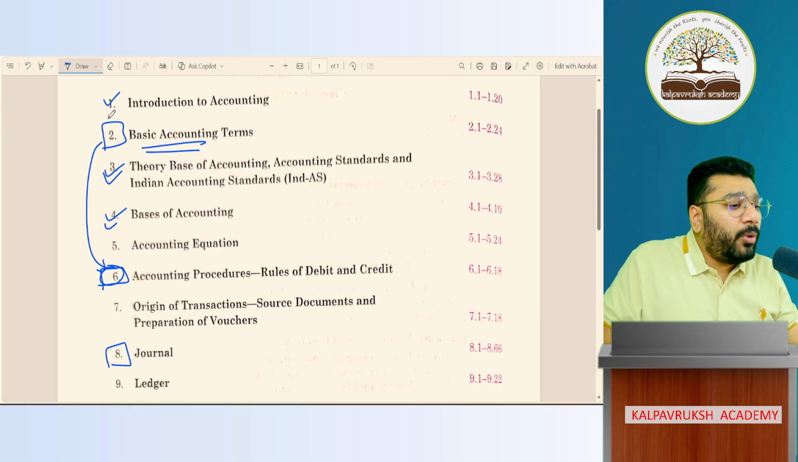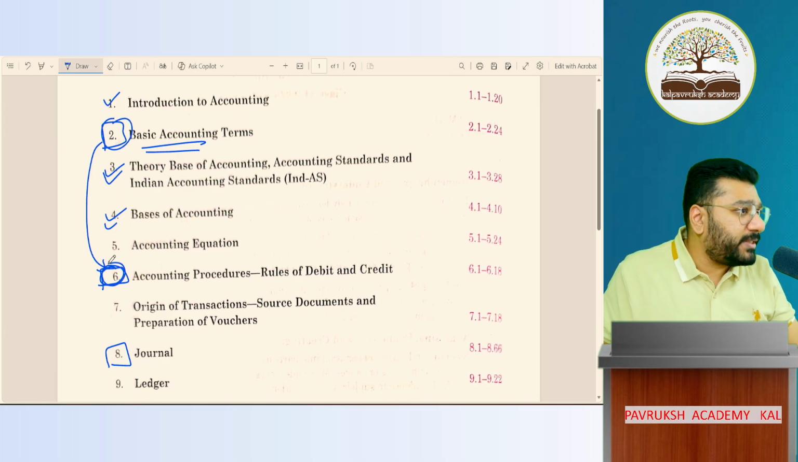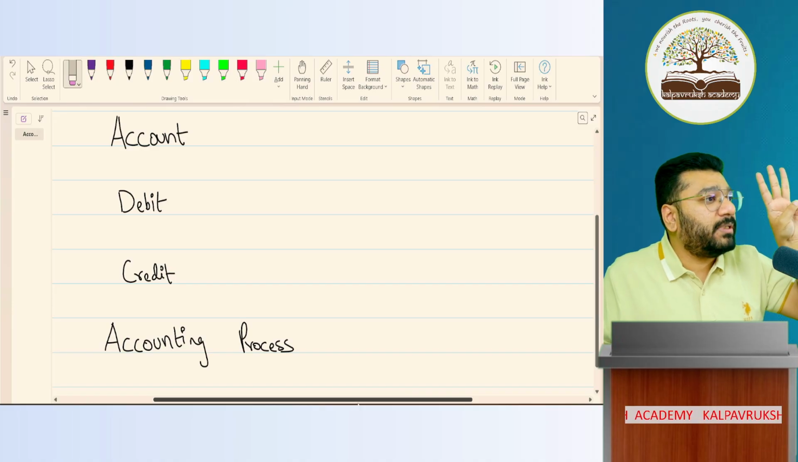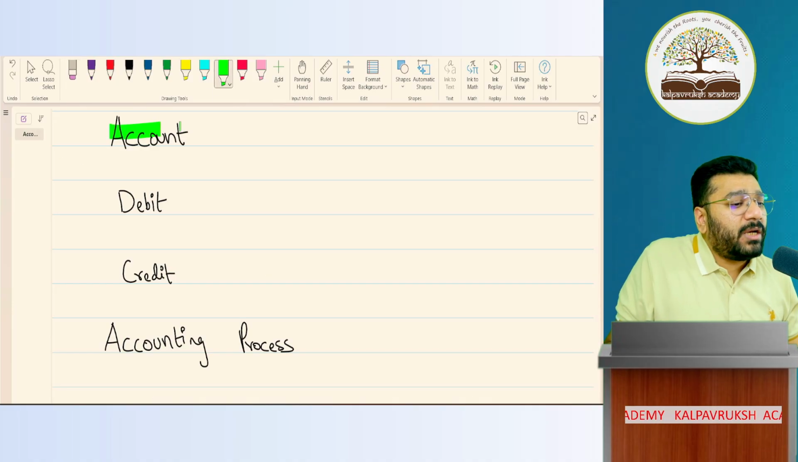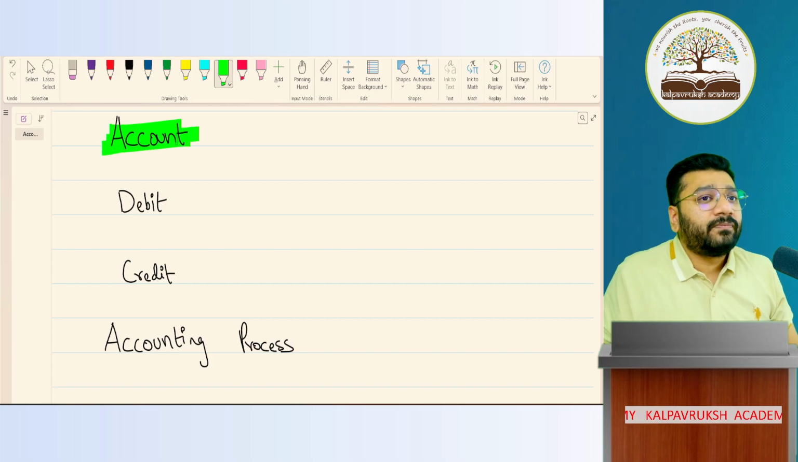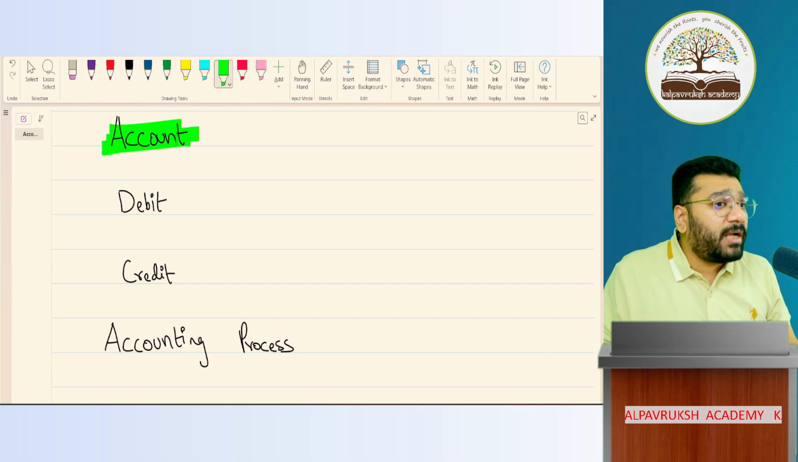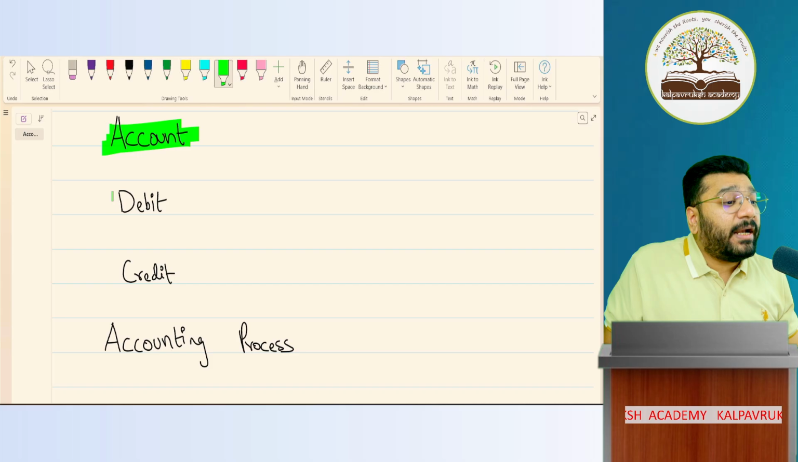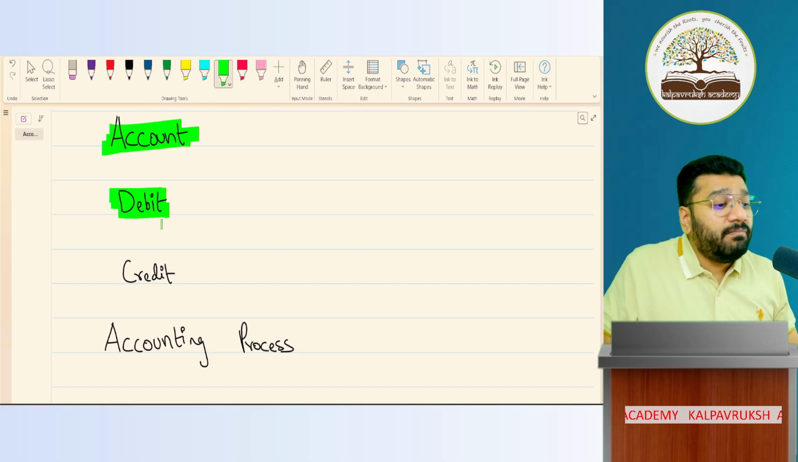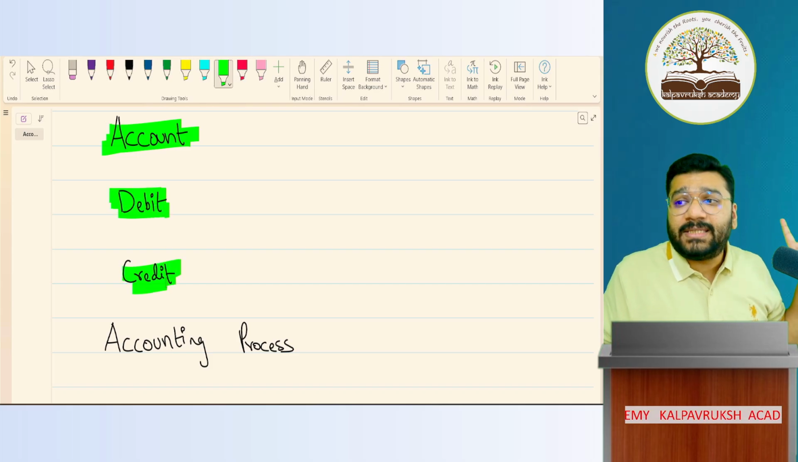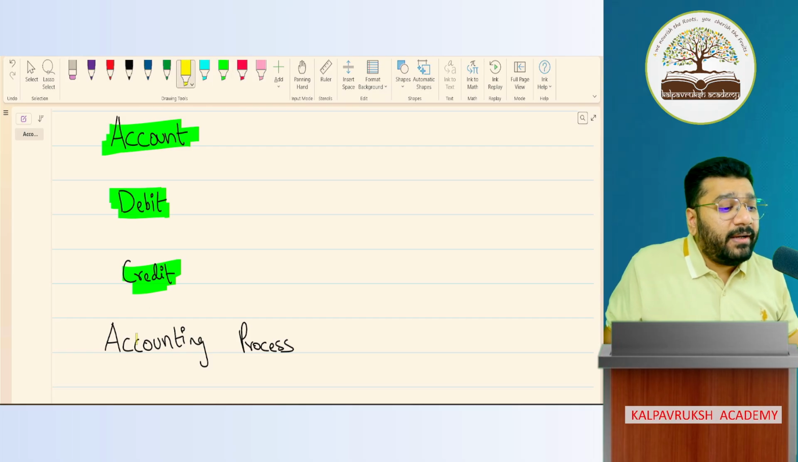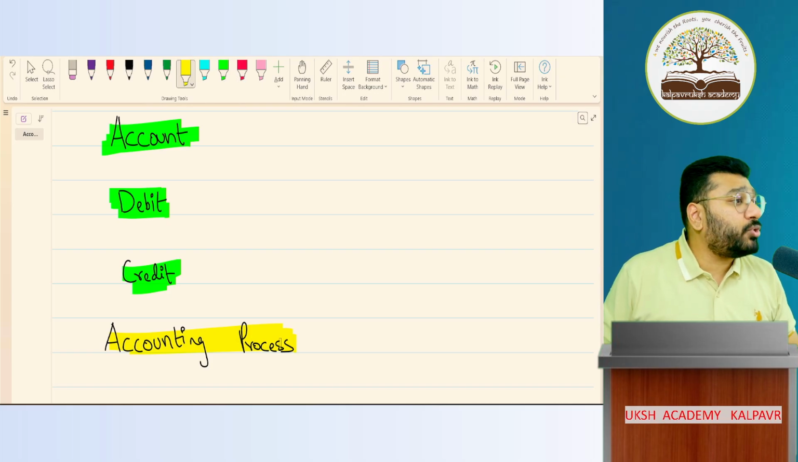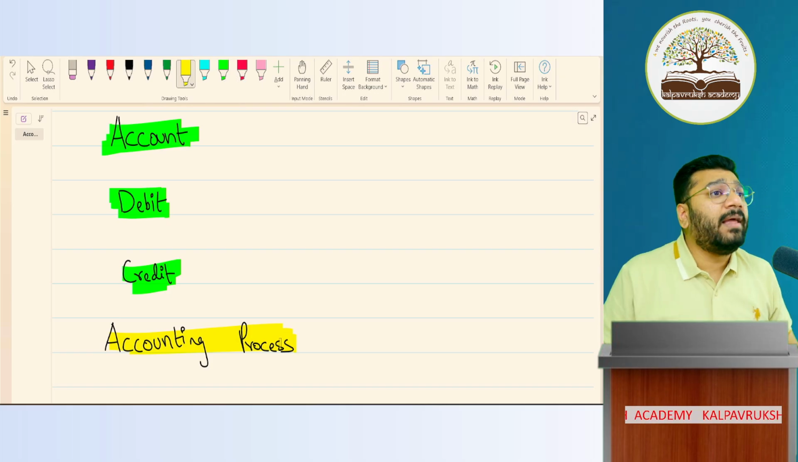So after basic accounting terms, today I'm starting chapter 6. Today I intend to discuss three more terms. We will try to understand what is the meaning of account. We often come across terms called purchase account, sale account, cash account. So what does account mean there? Then we'll try to understand the meaning of debit, meaning of credit. Once this is done, then we'll try to understand the entire accounting process, the step-by-step procedure that we are supposed to follow. So an outline discussion will happen.